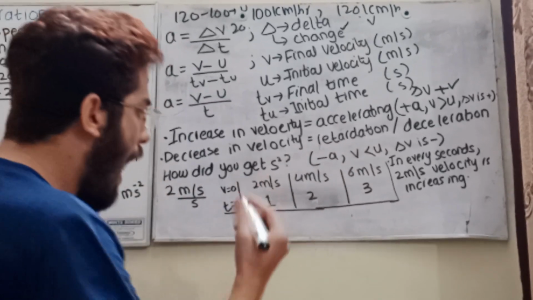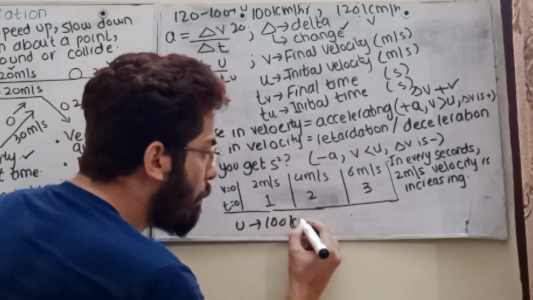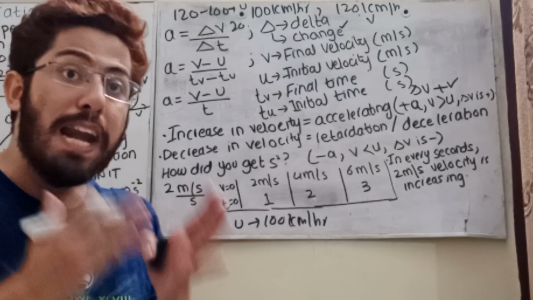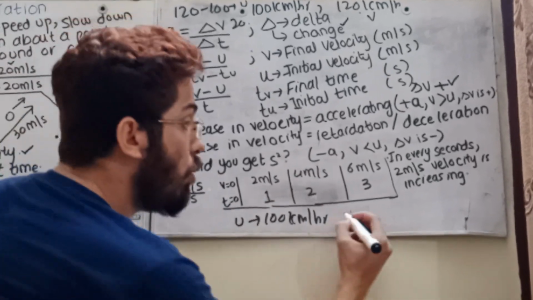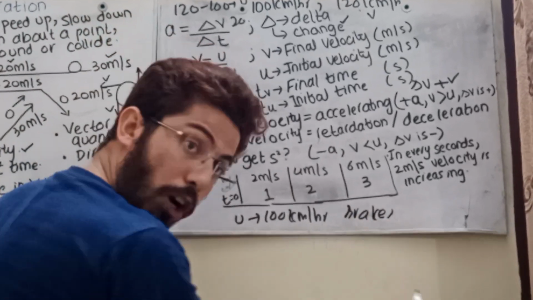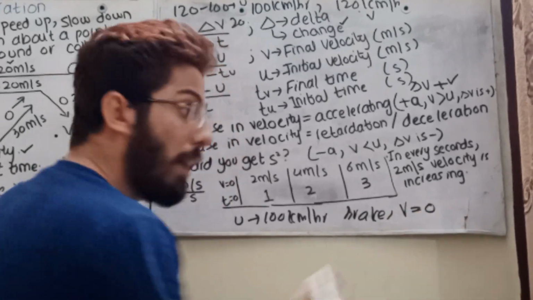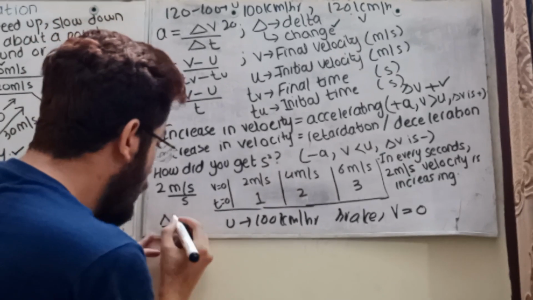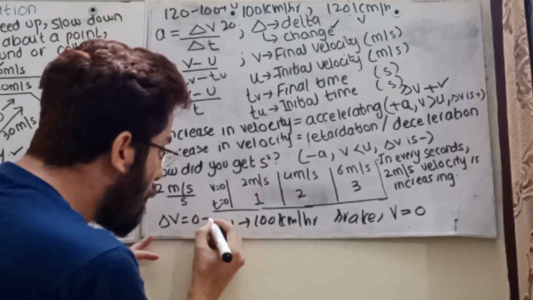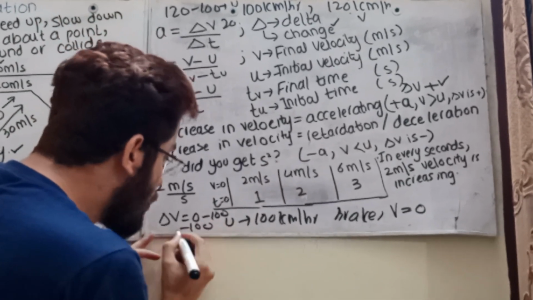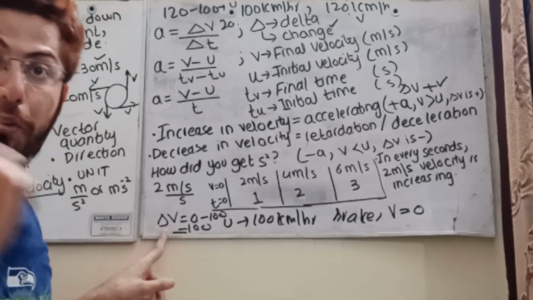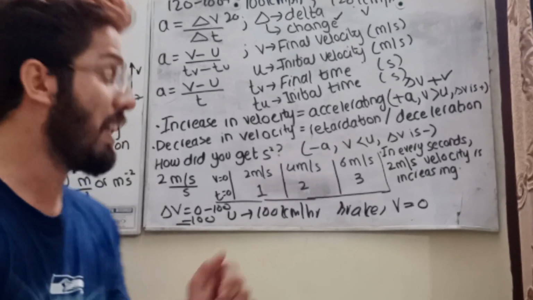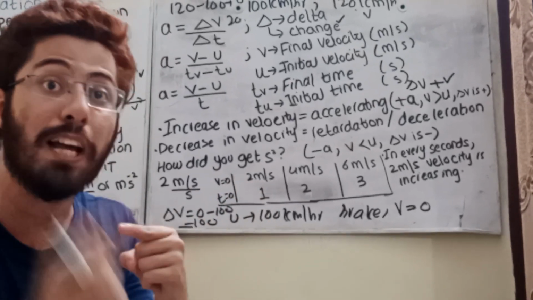Let's suppose you are moving at 100 kilometer per hour on a highway. Let's suppose something appears in front of you and you apply the brakes. What will happen? The final speed will become zero. Now if you find the change, final 0 minus 100, what is the change? You will get a negative answer, student. It means the body has reduced some speed. See the example, you are getting the knowledge.